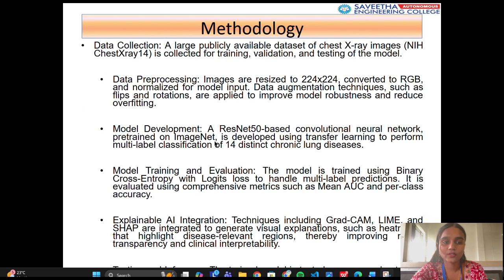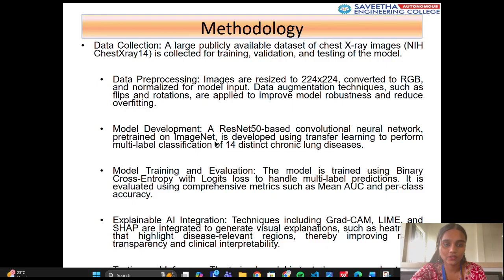Methodology. Our system follows a structured pipeline. Data collection. Chest X-ray images and disease labels are collected from the dataset. Pre-processing. Images are cleaned, normalized, and augmented for consistency. Model development. We use ResNet 50 pre-trained on ImageNet. The final fully connected layer is replaced to support multi-label output. Training. Binary cross entropy with logits and the Adam optimizer are applied. Training is performed on GPU when available.